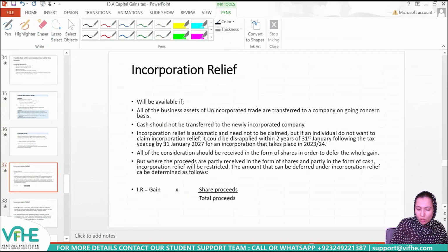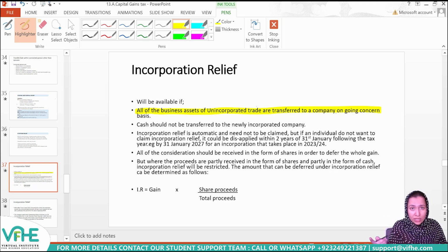We all know that incorporation relief is available where all the business assets of an unincorporated trade are transferred to a company on a going concern basis, which is very much obvious over here. And cash is not going to be transferred to the newly formed company, and this has been explicitly said.